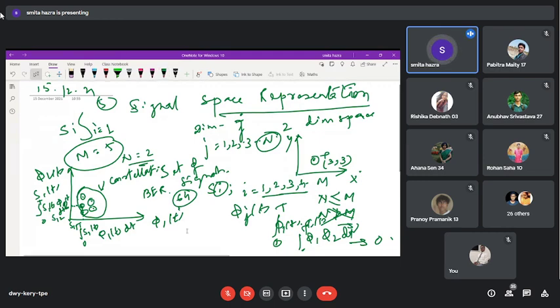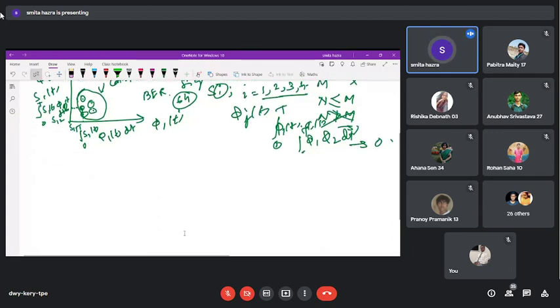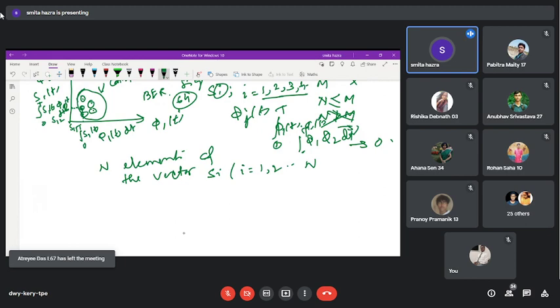Now, based on this idea, and the relationship I introduced in the last class, let us consider or define two systems. Suppose we are considering the vector with n elements, where i is equal to 1, 2 up to n. So what are the vector components? Obviously, this will be treated as Si1, Si2, Si3, up to Sin, like this.